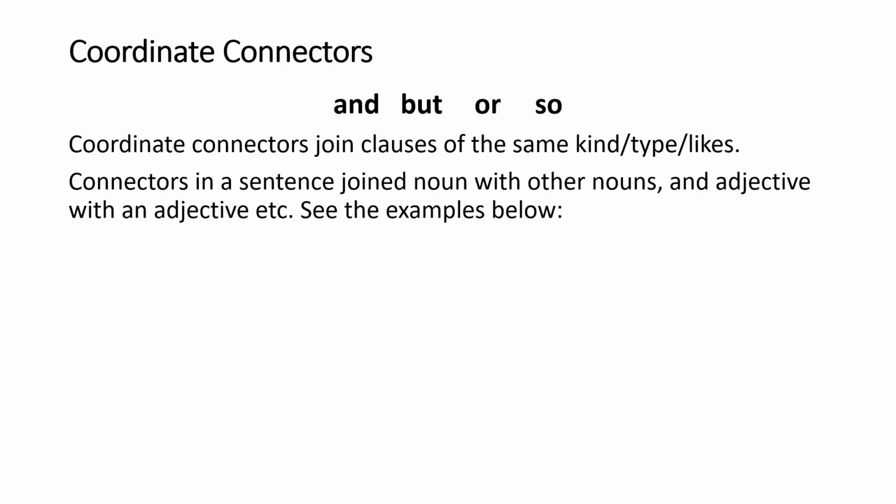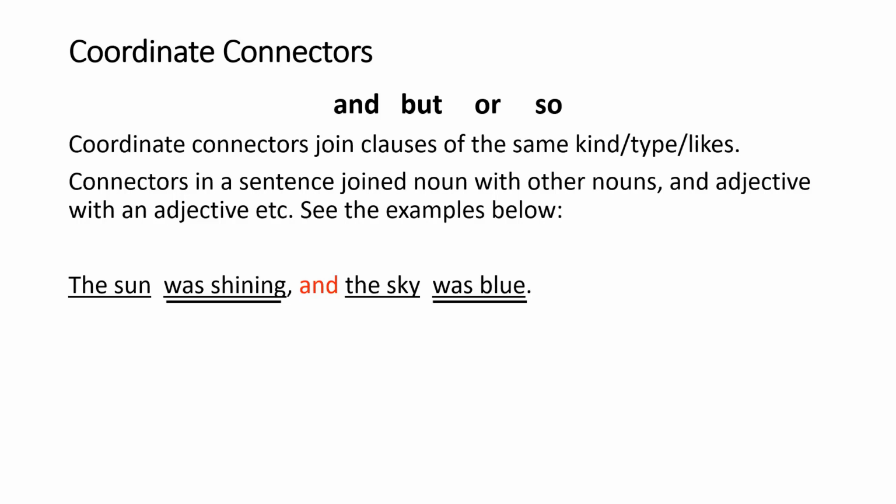For example, you can see below. The sun was shining and the sky was blue. You identify the subjects, which are the sun and the sky, and the verbs are was shining and was blue. Was shining and was blue, what type is it? It's an adjective. They are adjectives. Was shining and was blue.